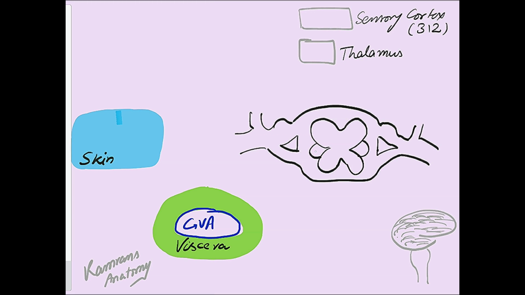The preganglionic sympathetic neuron is present in the intermediolateral horn. From here it moves out through the ventral root and then the ventral rami, and it synapses with the ganglia in the chain, and the postganglionic neuron will innervate the viscera.